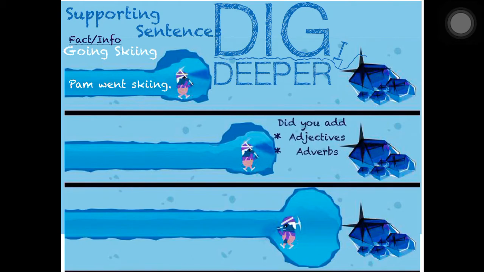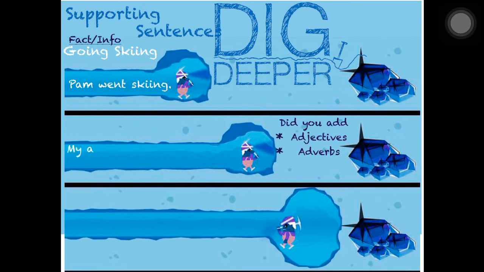So we need to think about the first two things on our last paper with the shovels. The first thing was adjectives and the second thing was adverbs. So those are what we're going to add, okay? When we add adjectives, we're going to be describing our noun. Our noun is Pam, okay?